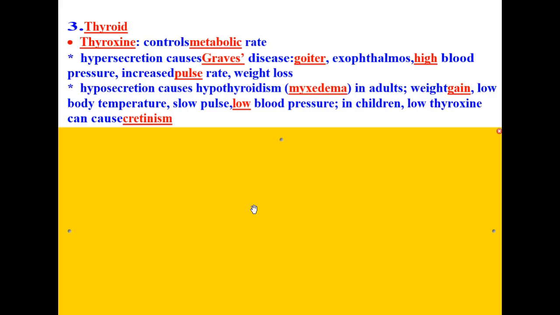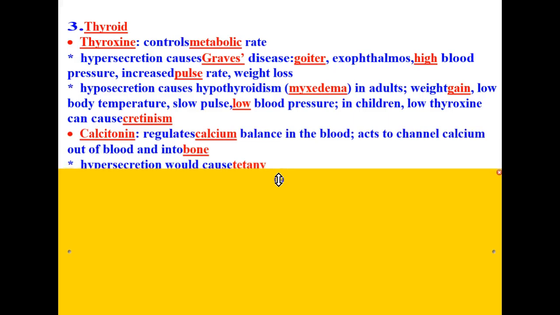Hyposecretion causes hypothyroidism, also called myxedema in adults: weight gain, low body temperature, slow pulse rate, low blood sugar, and in children, low thyroxine can cause cretinism.